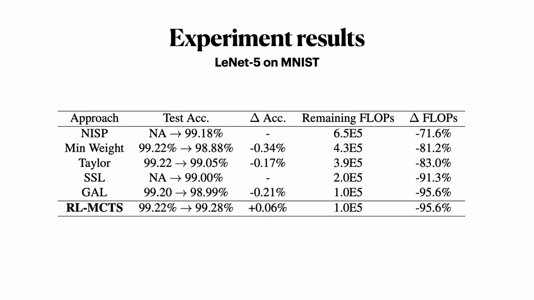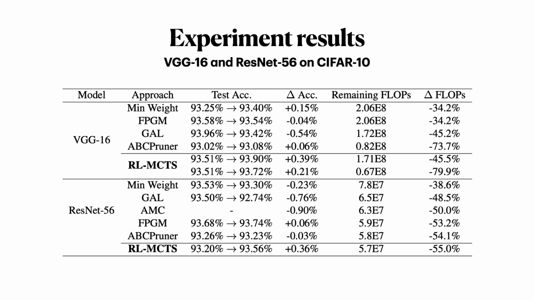With Net5 and MNIST, our approach prunes 95% of the total FLOPs, and the test accuracy can still increase to 99.28% after fine-tuning. The previous best performance is only 99.18% by pruning 71% of FLOPs. We also conduct experiments of pruning VGG16 and ResNet56 on CIFAR10. Our approach can reduce nearly 80% of the total FLOPs on VGG16 with no performance loss. On ResNet56, our pruned model also outperforms other approaches.